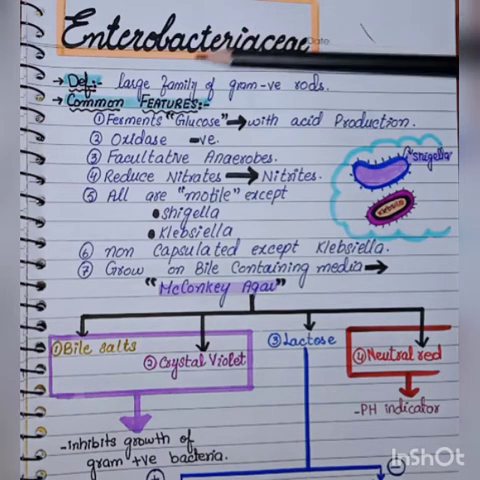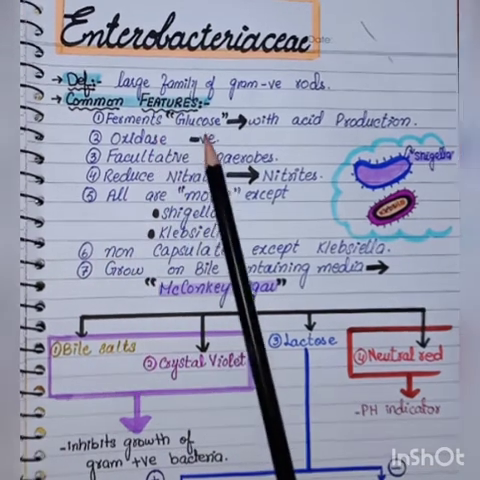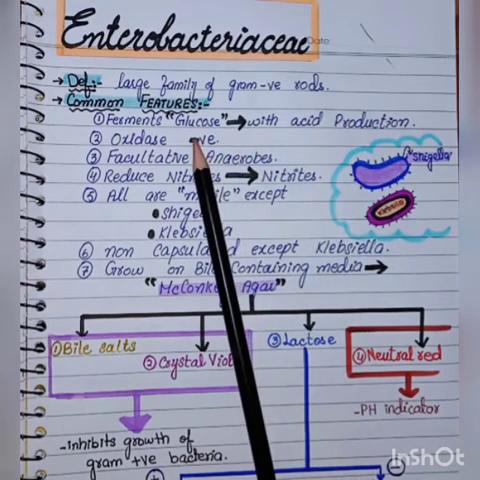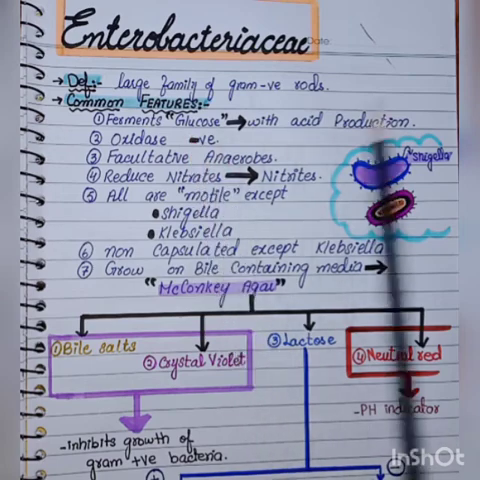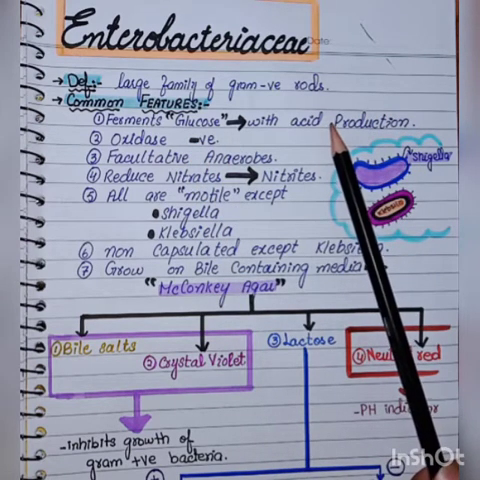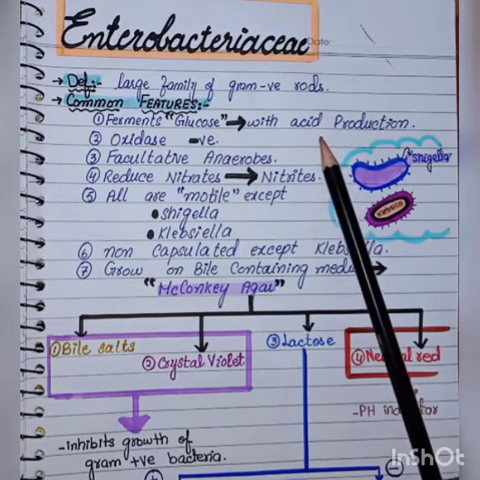Enterobacteriaceae are the grand family of gram-negative rods. Here we have some common features that are used to distinguish the Enterobacteriaceae from other medically significant groups of organisms. First, they ferment glucose with acid production. When it ferments glucose or a sugar, acid is produced, the pH becomes low, and the color will change.